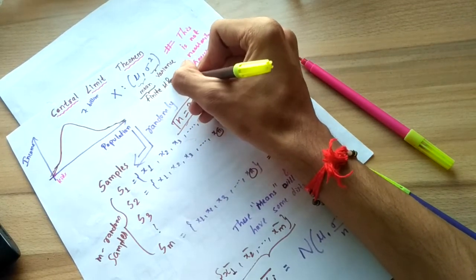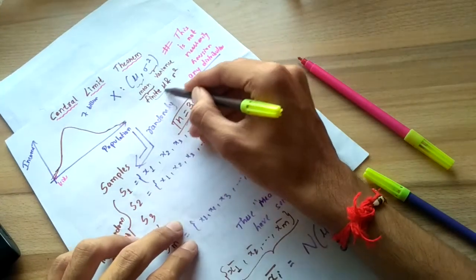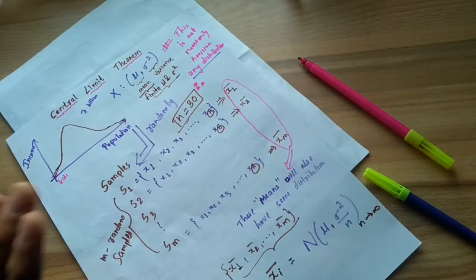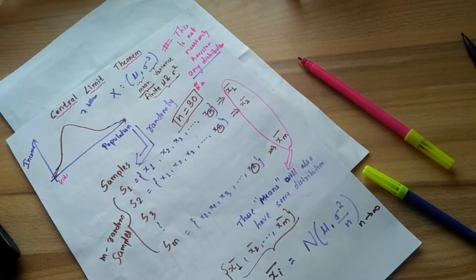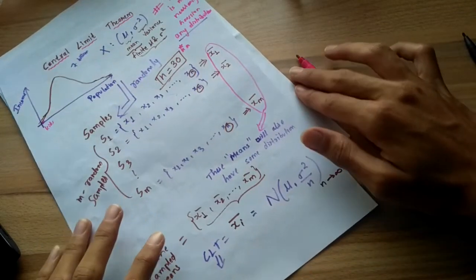You might ask whether there are distributions with infinite variance and infinite mean. Yes, there are, and you can Google it. One of them is the Pareto distribution. We'll make a separate video on that. If you want it, please comment. I will make it for sure.